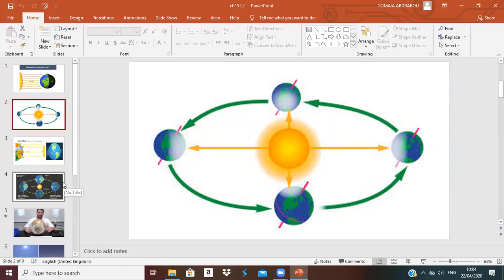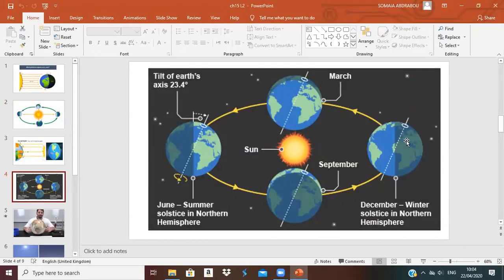Now let's see what will happen when the earth is in a revolution around the sun. It will cause seasons to change. Let's see now how the seasons change during the revolution. Can you see here? I said that this is the north and this is the south. Up is the north and down is the south.